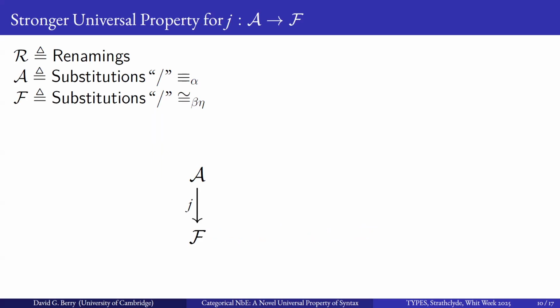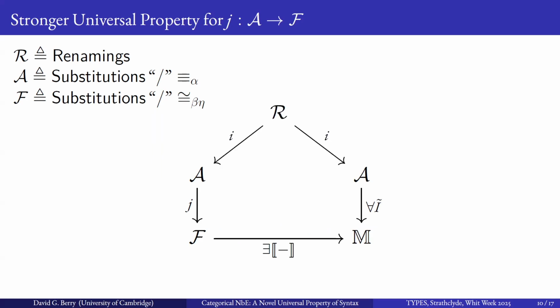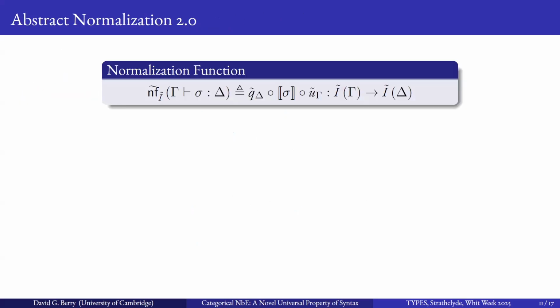And so we start off, it's an initiality property, so we can have J on the left-hand side of our diagram. And therefore, for any module M and Cartesian pre-closed functor I, we induce a Cartesian closed interpretation functor, which up to renamings gives us a pair of natural transformations. And with this, we can then redefine a new normalization using the Q tilde and U tilde natural transformations instead, with a similar story.